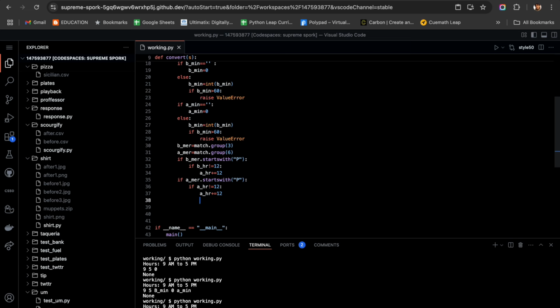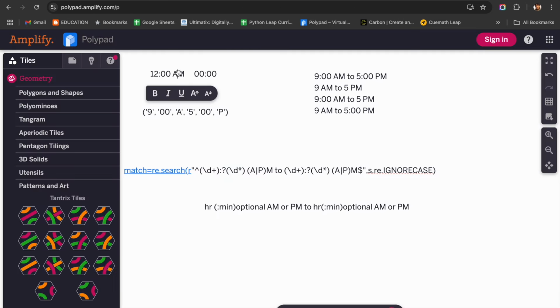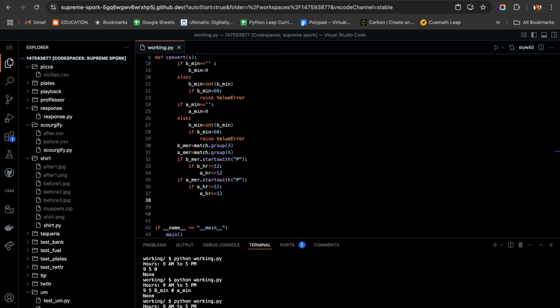Then if it is AM, we are not going to do anything. But if it is AM and before hour is equal to 12, then we are going to convert the hour to be 00. That we are going to do now.